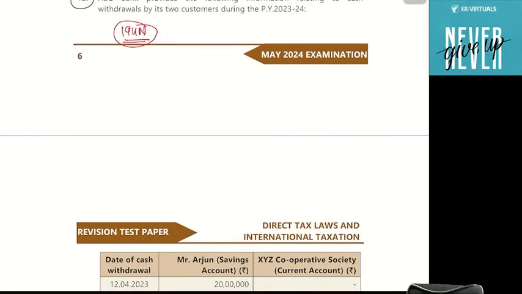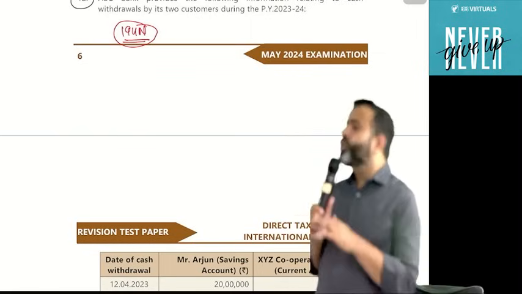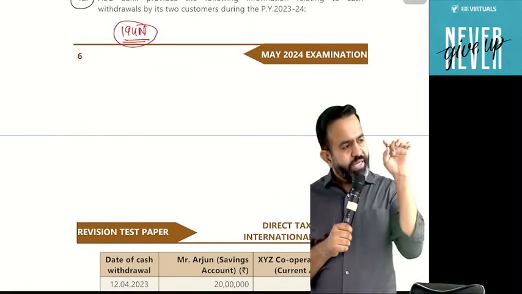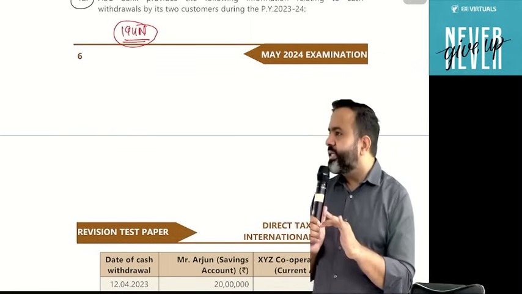For all 3 years, if a person has not filed the return, then guys, instead of the 1 crore or 3 crore, the limit will be 20 lakh. Means up to 20 lakh, there is no TDS.